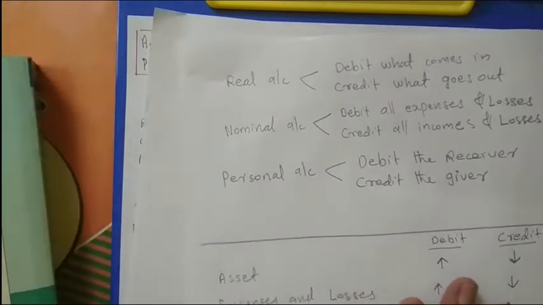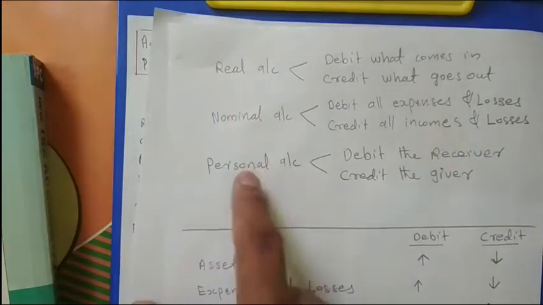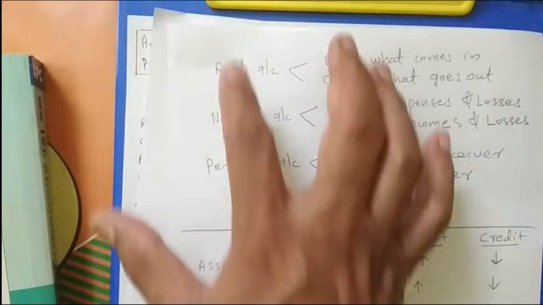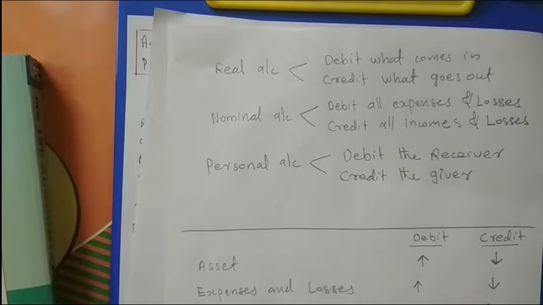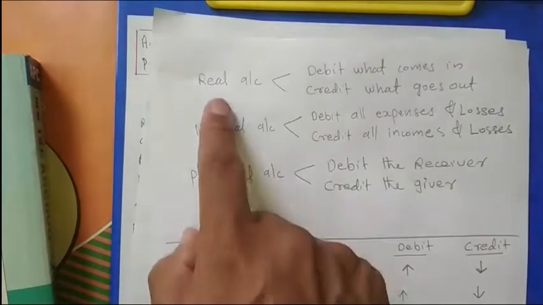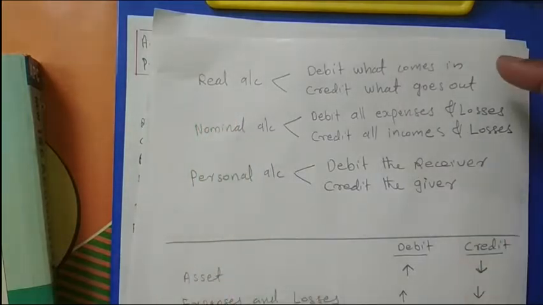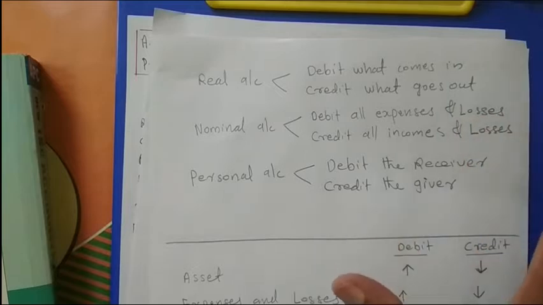And before that, last year we studied the rules for debit and credit. There are some rules for debiting and crediting, and we studied that accounts are classified into 3: real accounts, nominal accounts, and personal accounts. These 3 classifications come from the traditional approach or English approach. According to that approach, we decide debit and credit this way. For the real account, the rule is debit what comes in, credit what goes out.